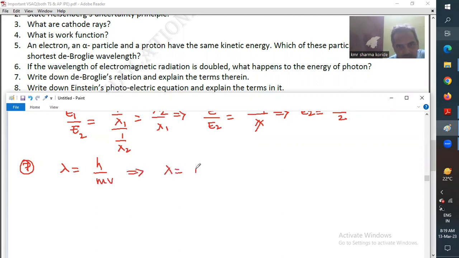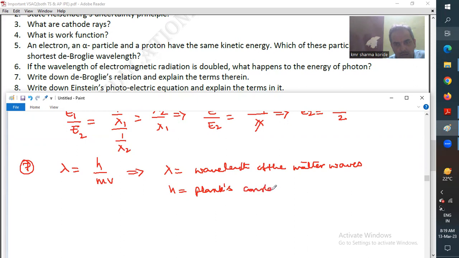Here lambda is the wavelength of the matter waves, h is Planck's constant, v is the velocity of the matter wave, and m is the mass.